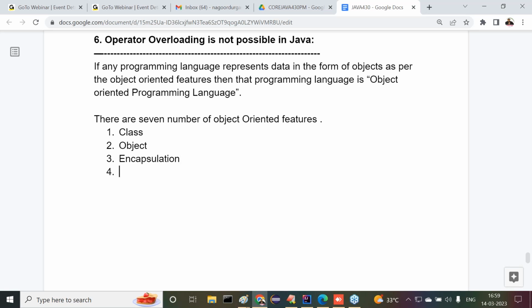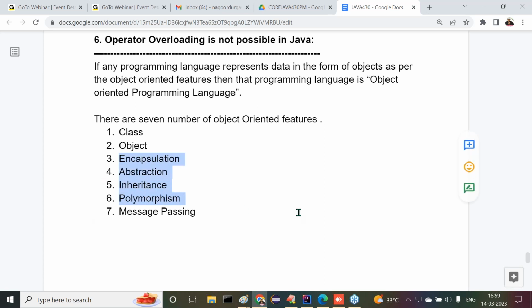Encapsulation. Then after this, what is the next one? Abstraction. Next one? Inheritance. Next one? Polymorphism. And the last one is message passing. In general, people do not recognize message passing as a part of object orientation, but it is one of the features we have to understand. Don't worry. But majorly, most people are thinking about these four as the effective object-oriented features.